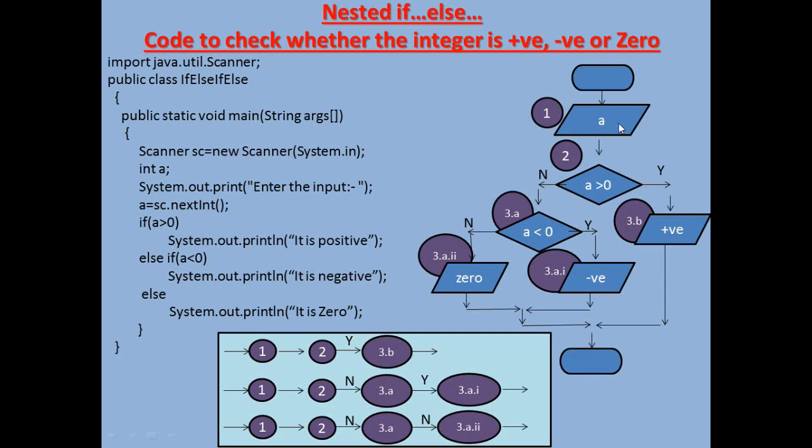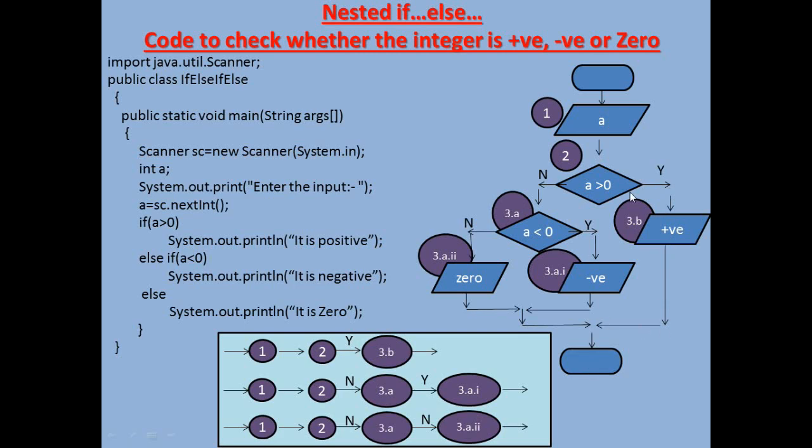So what is now going to happen here is, if you see, statement number 1 is all about reading the value of a. Now statement number 2 says is it greater or not. Say for example, if the number which the user has supplied is 50, is 50 greater than 0? Yes. Now if it is yes, it is going to go to 3b and will print positive, and then will